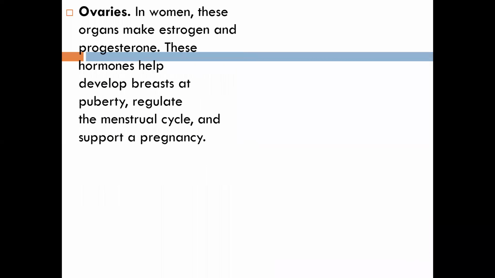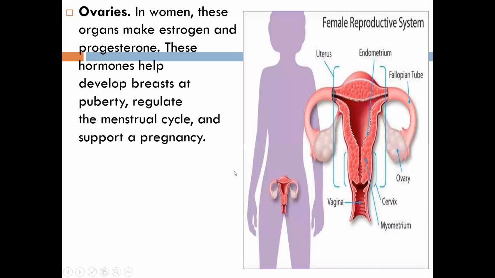After the pancreas, we find the ovaries. Where do we find these ovaries? Are they present in man or in women? They are mainly found in the pelvic region, and the ovaries we find in women. So this is the ovary, this is the female reproductive system.